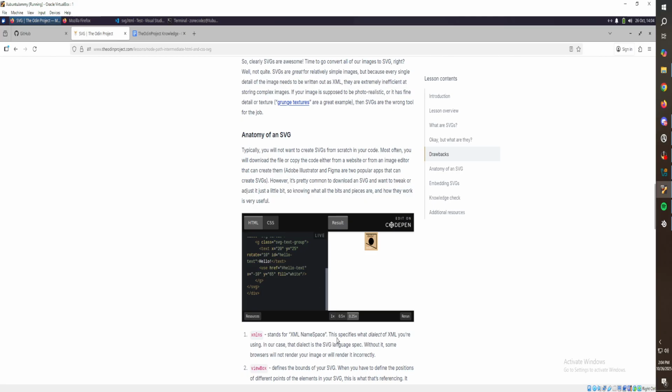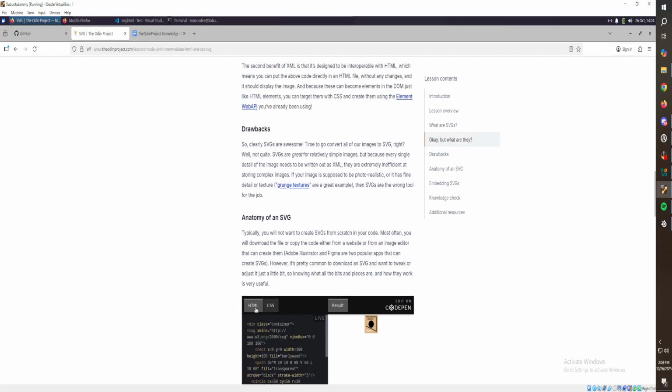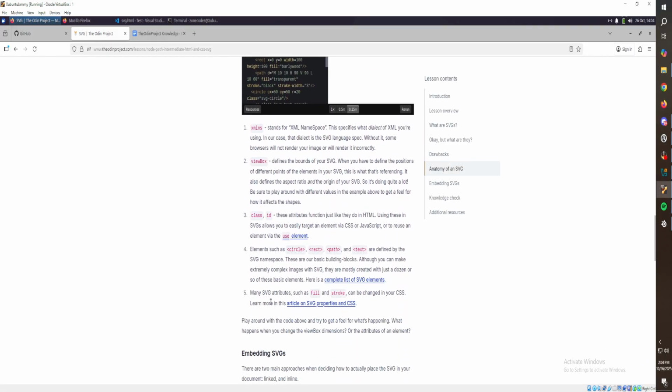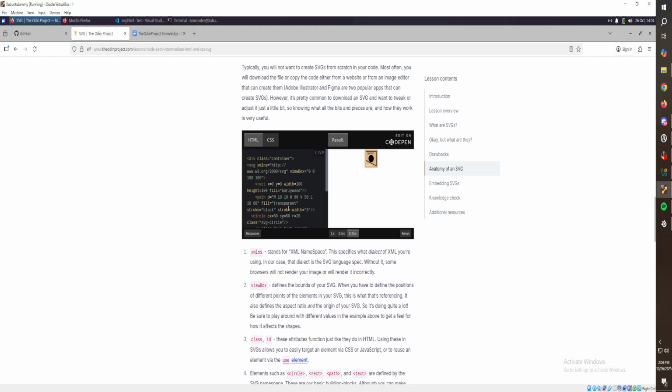And then, okay, in our case, that dialect is the SVG. So the XML namespace, xmlns in this one, is just saying this is SVG. Okay, so we're just telling it that it's an SVG. And then with the elements, this is cool.